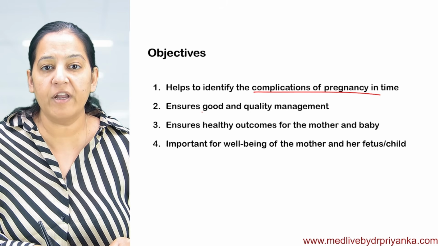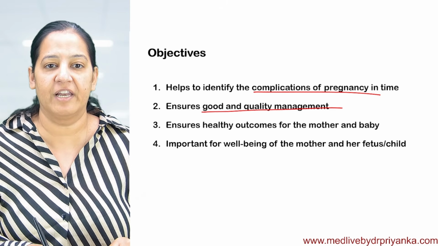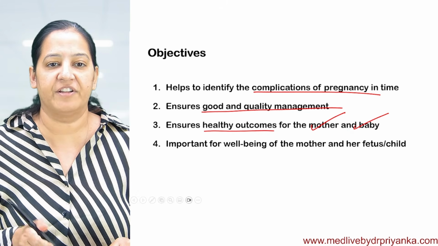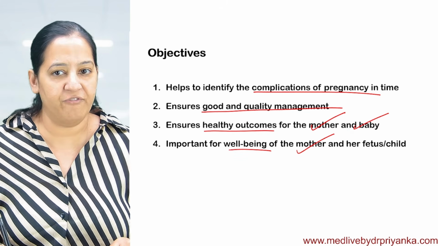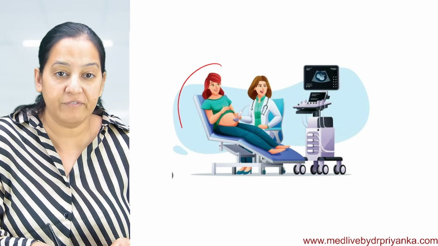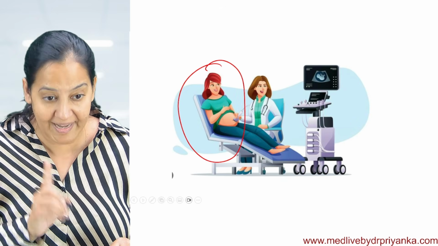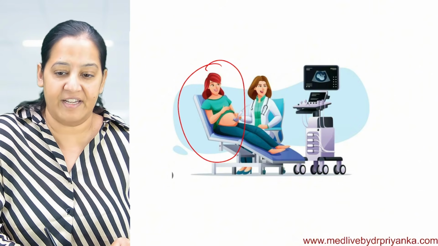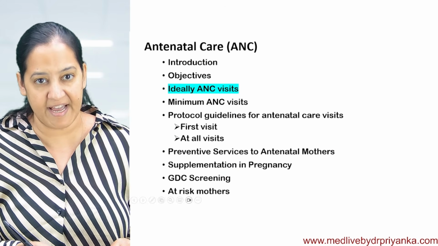It ensures good and quality management at the time of labor. It ensures a healthy outcome for the baby as well as the mother after the delivery. And it is important for the well-being of the baby as well as the mother. So these are the objectives. We are going to give this care to the pregnant lady. It is known as ANC, antenatal care.